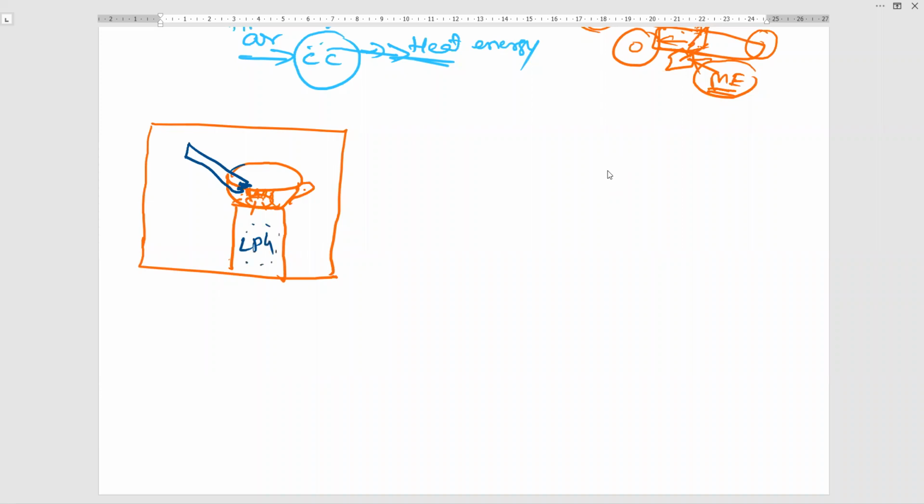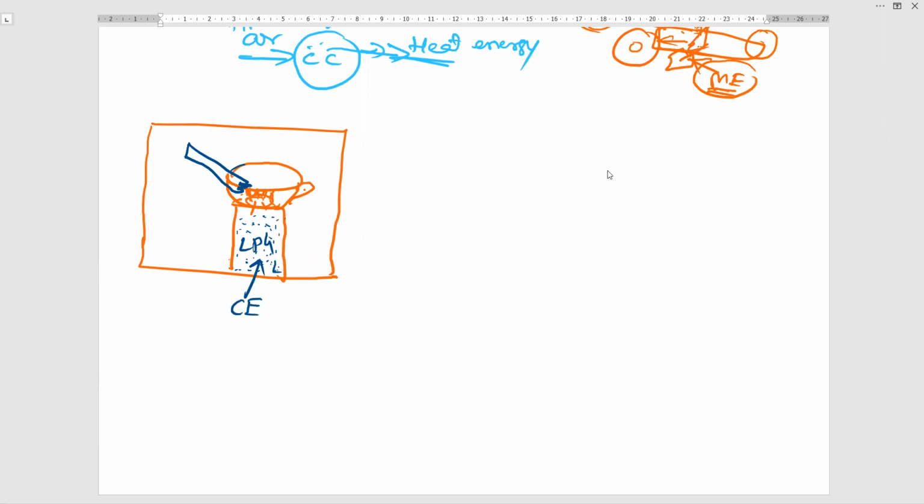It has some gases. What kind of energy is stored in the LPG? What kind of energy is stored in the cylinder? Is it mechanical energy, chemical energy or kinetic energy? Chemical energy. Very good, chemical energy.